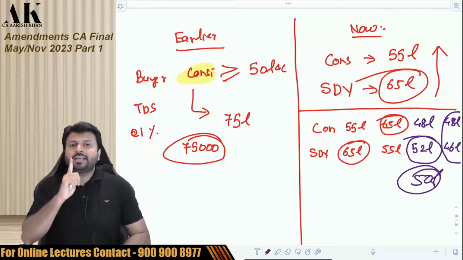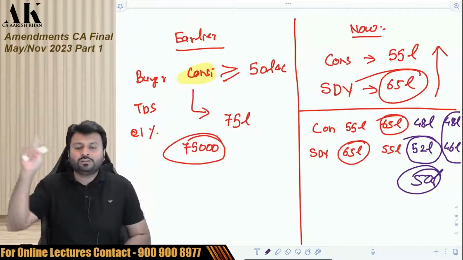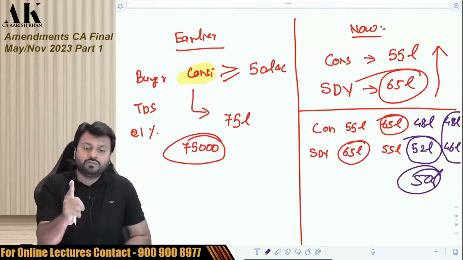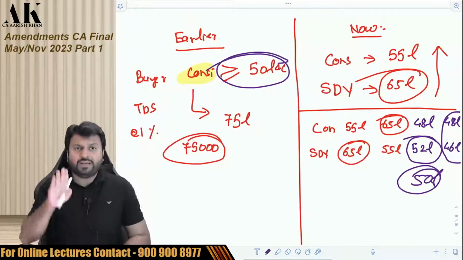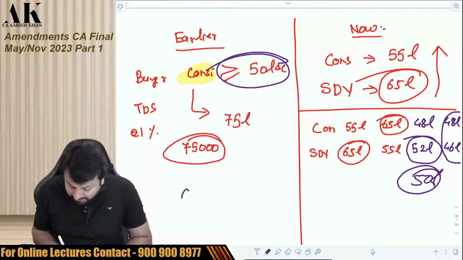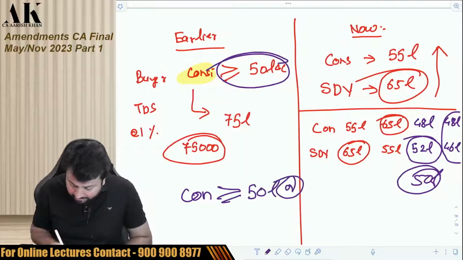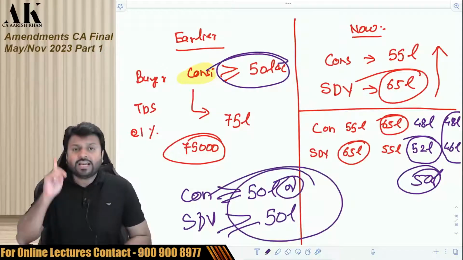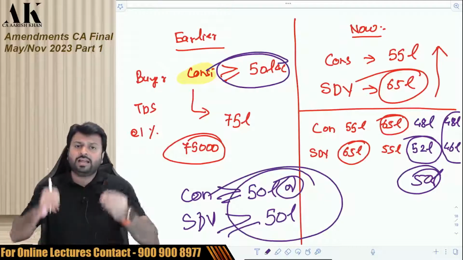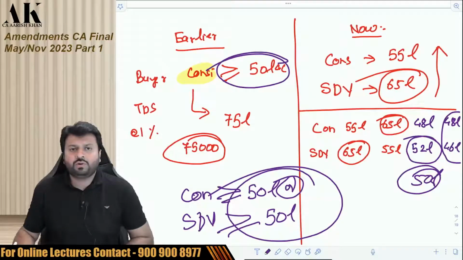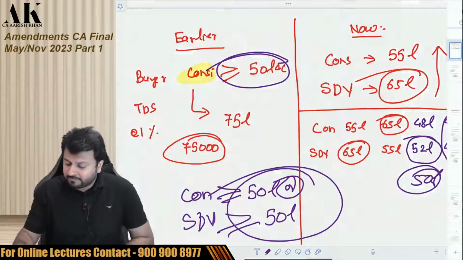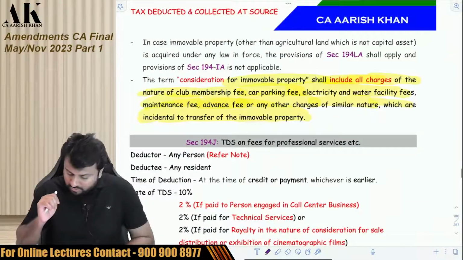Then this provision will not be applicable. If one of the amounts is greater than or equal to 50 lakhs, even if it is equal to 50 lakhs, because the provision is applicable on 50 lakhs or more. If consideration is greater than or equal to 50 lakhs, or if stamp duty value is greater than or equal to 50 lakhs, if either of the two is, you are liable for 194IA TDS. So be very careful. There is one question which I will be showing you in a while.